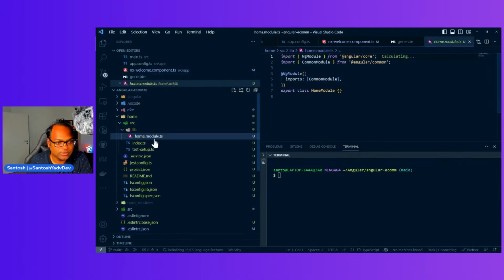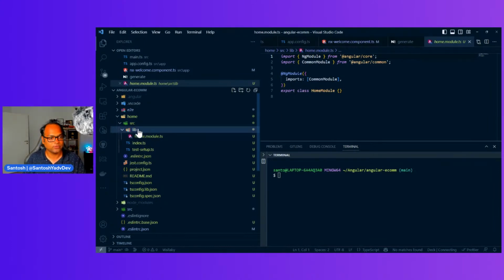So you have the home module, and you can add more components inside this, more services, your directives. If you want to learn about them, go to my Angular course, which is already available. It's free, so you can learn more about Angular components, directives, services, everything there. Here, you already have a module.